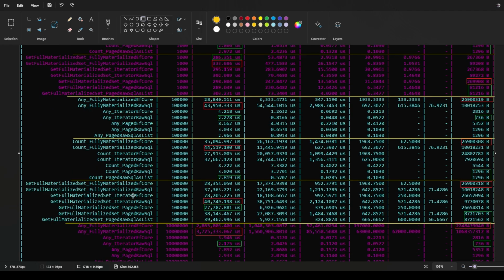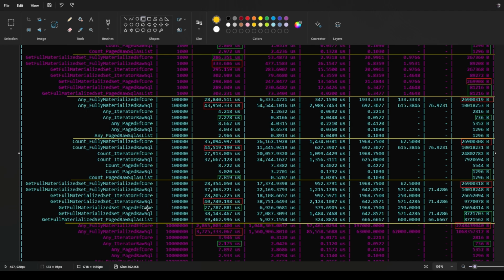However, when we start to get these fully materialized data sets, I feel like we're starting to see a little bit of a difference in terms of the numbers. And this might just be because I'm noticing them more when they're blown up to a higher magnitude, but let's have a look. The fully materialized iterator using raw SQL is what I would expect. This is one of the reasons why originally I tried getting people to move away from using fully materialized data sets in the first place, because they were doing things like fully materializing things they shouldn't, and then trying to do operations on tons of records in memory. Again, the right thing would have been to change the query to get what they need. However, this is just something that I observed in production.